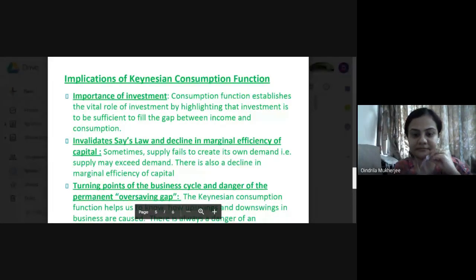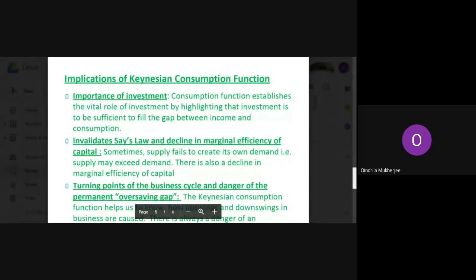When we invest, what will happen to our consumption? Is it going to rise or fall at that particular time?